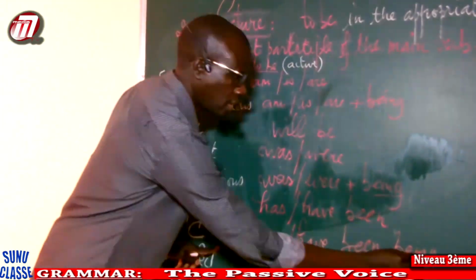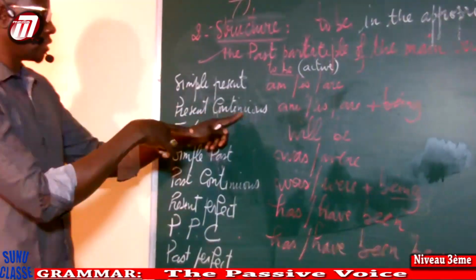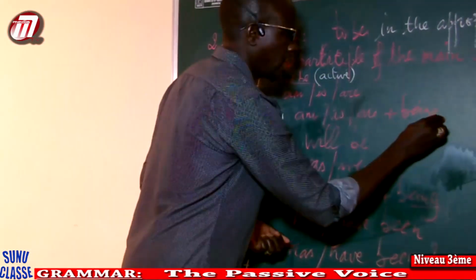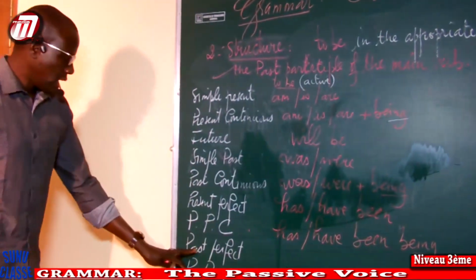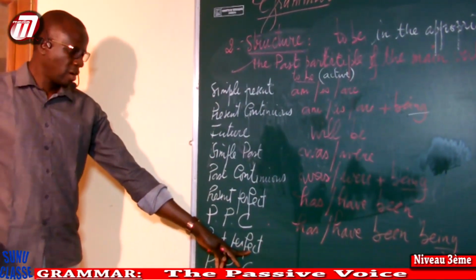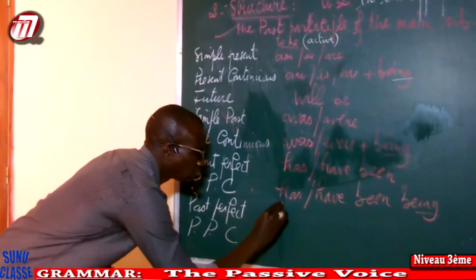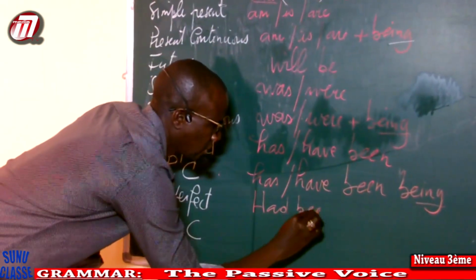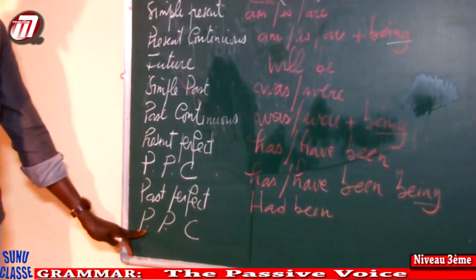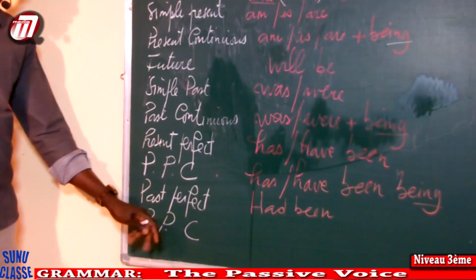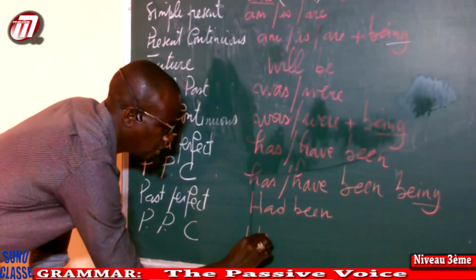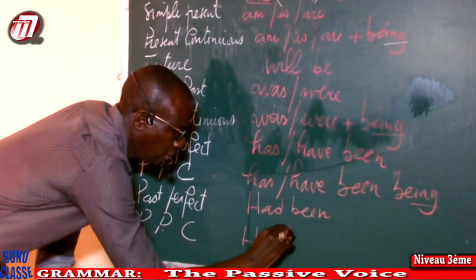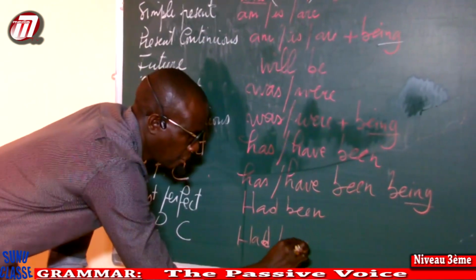Again, continuous, ing. Past perfect: you're going to have had been. And last but not least, the past perfect continuous: you're going to have had been being.